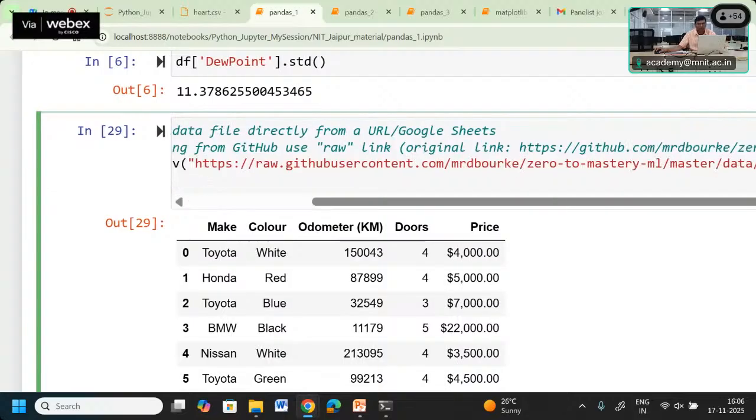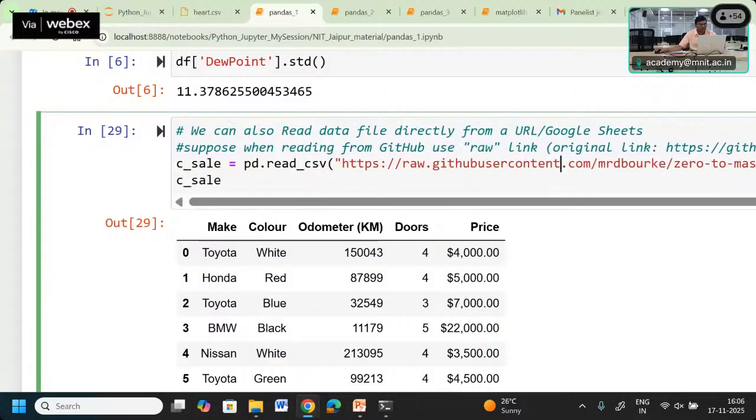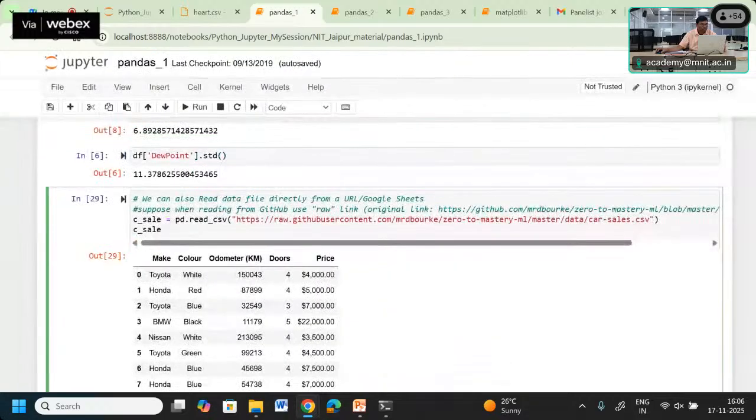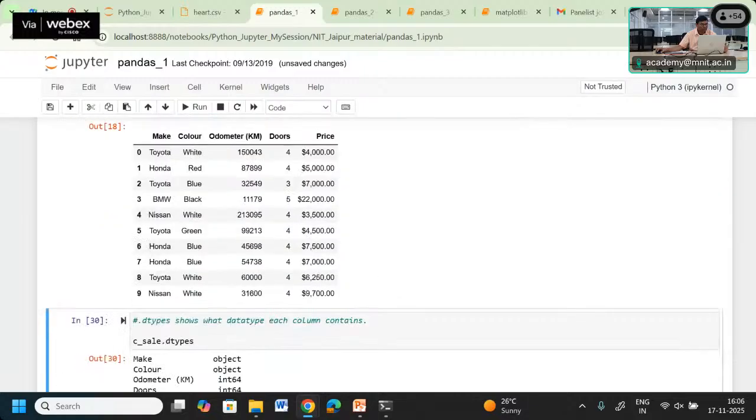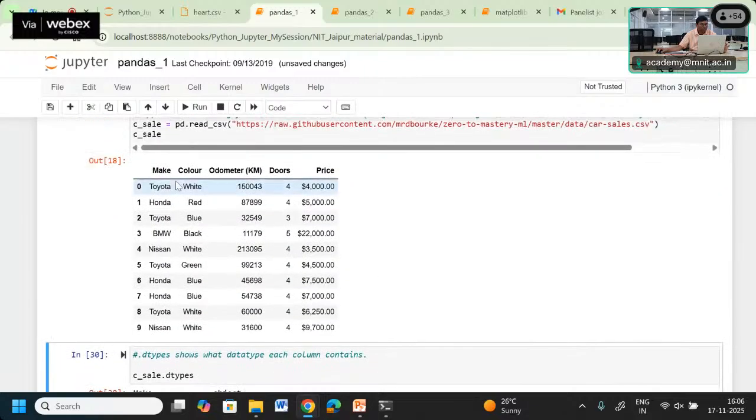So the GitHub repository has a link for that particular data. We want to import that data from the online link source and store it into a data frame. If we use the read_csv functionality, we can see the file we are getting.